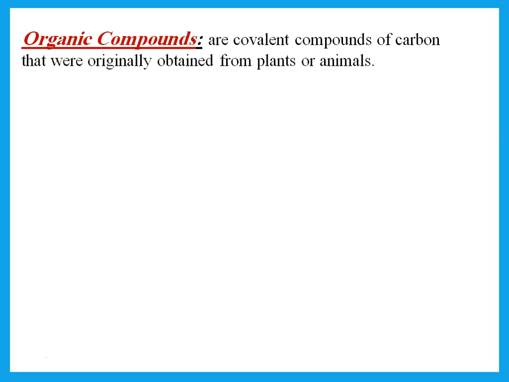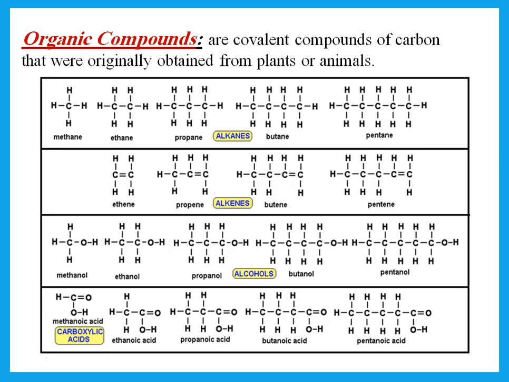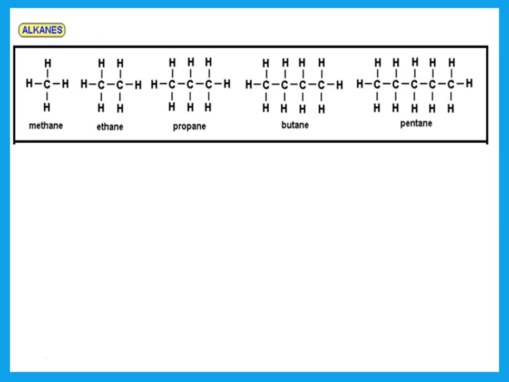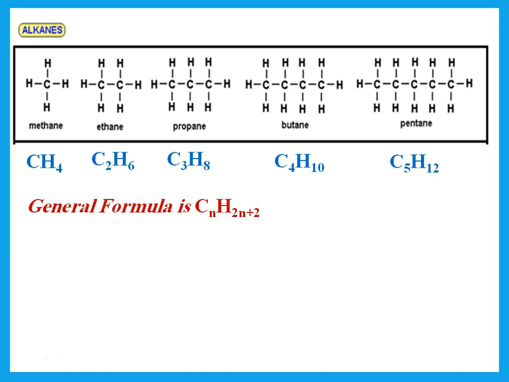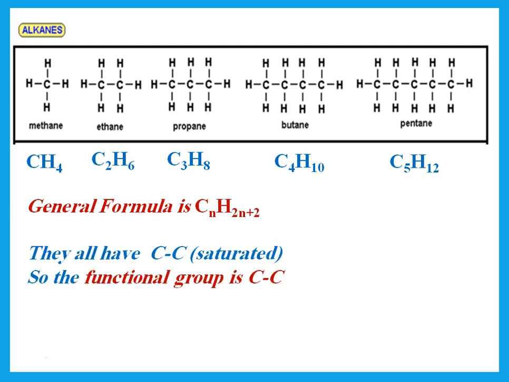Then we talk about organic compounds. We know that they are covalent compounds, all made of carbon, and they were originally obtained from plants and animals. Alkanes are hydrocarbons, so they have only carbon and hydrogen. And if you look at the formula of each one, the general formula is CnH2n+2. The number of hydrogens is always twice the carbon plus 2. So you should know the general formula of alkanes. You should also know that all alkanes have only single bonds, so we call them saturated. And that means that when we say what is the functional group of alkanes, it is C single bond C.